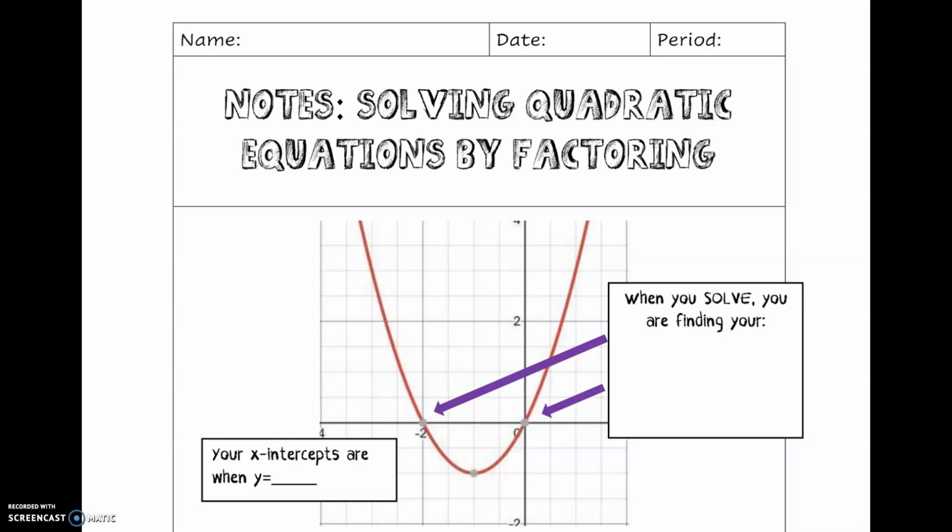Remember that when you solve, you are really finding the x-intercepts, the roots, the zeros, and the solutions of the quadratic equation you're solving. Your x-intercepts are when y is equal to 0.